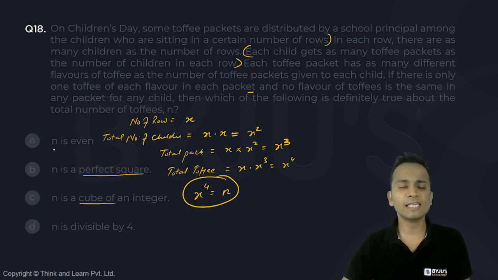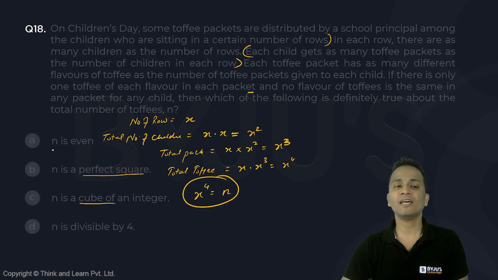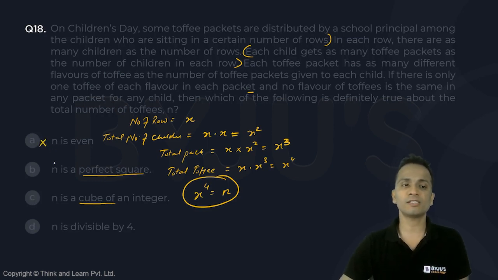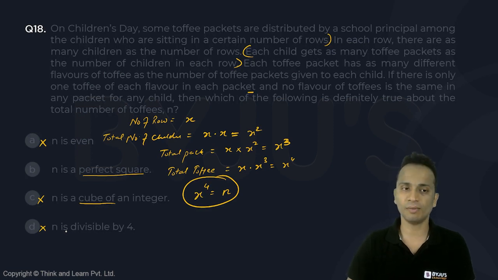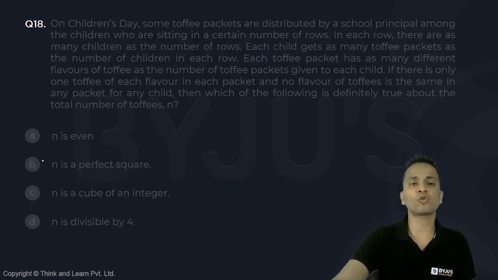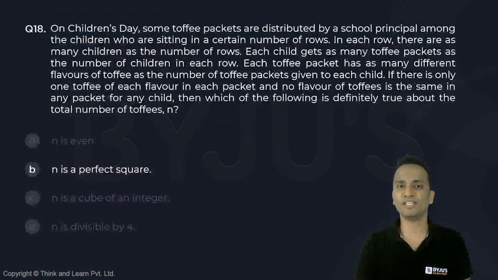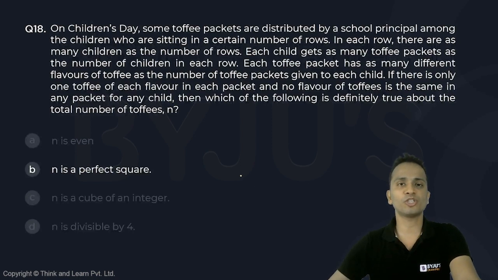Also, if x is an odd number, then the value of n will also be odd. So option A is not necessarily true. Option C is not necessarily true. Again, option D is also not necessarily true if x is an odd number. So I can say that option B, that is n is a perfect square, is definitely true. And that will be the answer of question number 18.